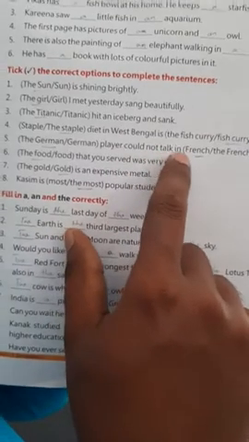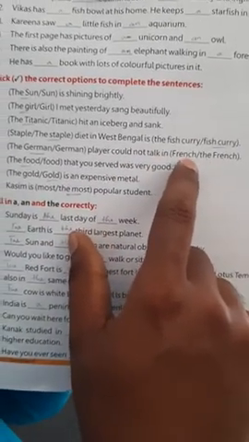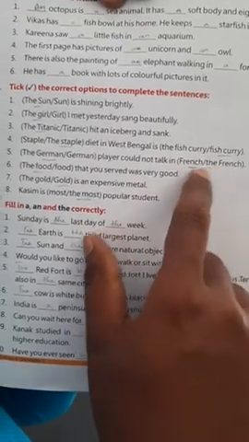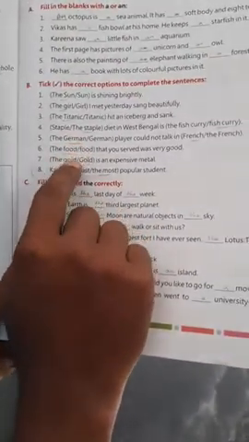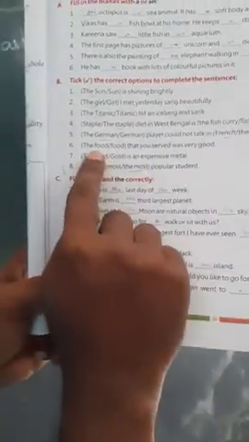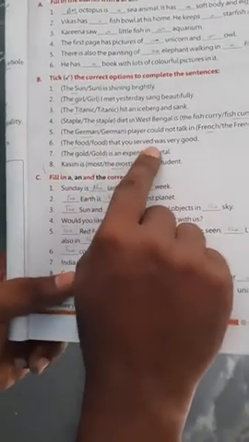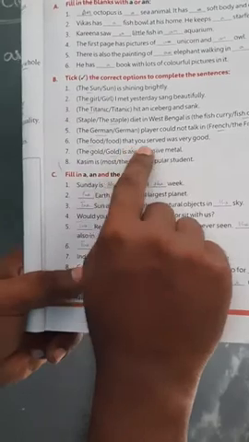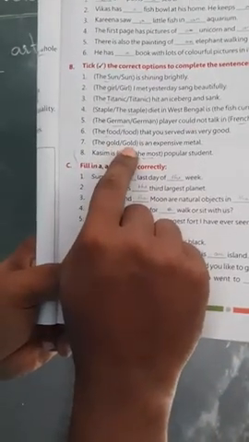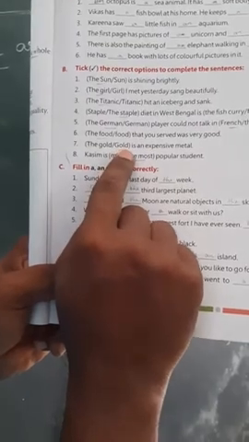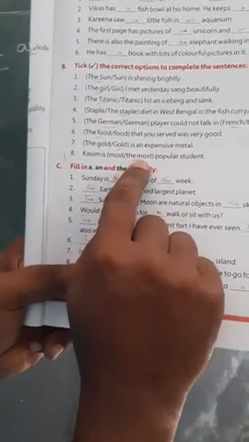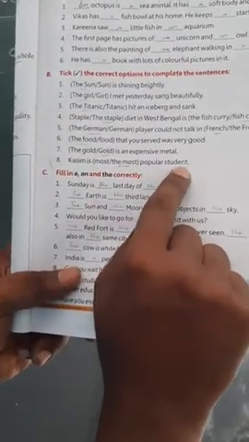The German player could not talk in French, because it's a language. For a language we cannot use the. German here is people, not language. The food that you served was very good. Here for gold, silver, those things, we cannot use the. It's an expensive metal. Kasim is the most popular student, superlative degree here.